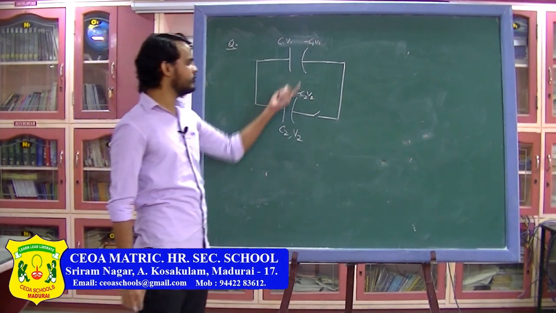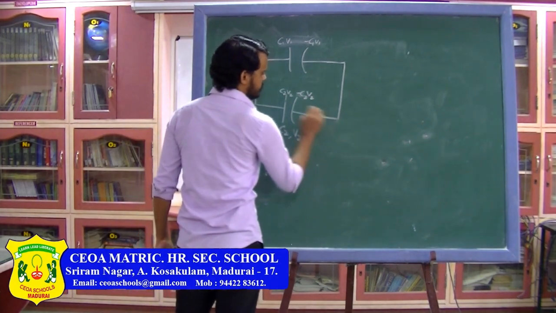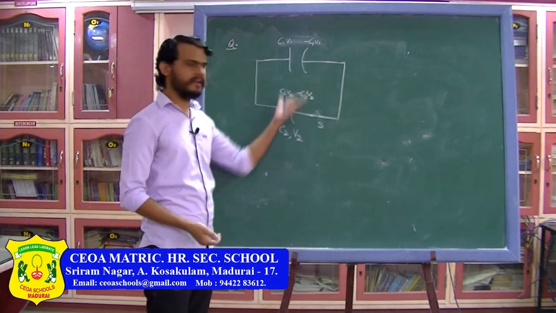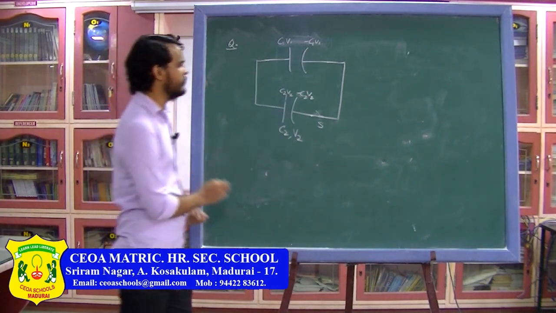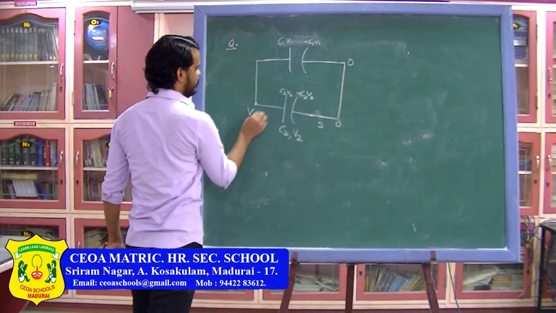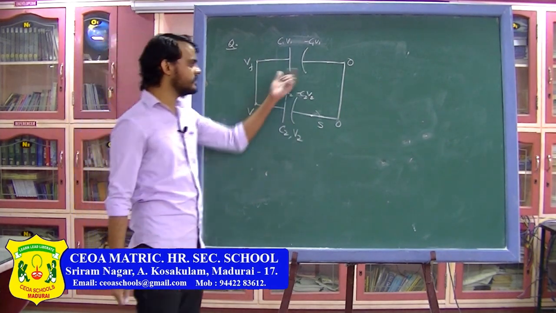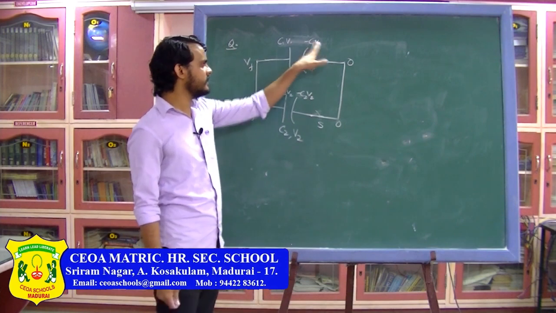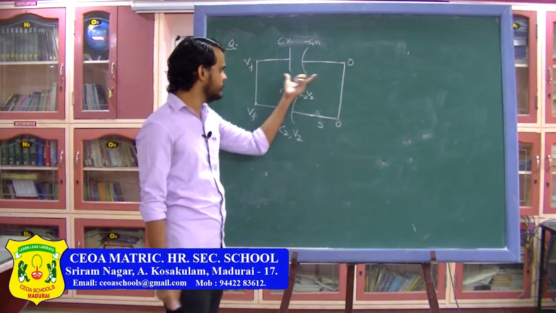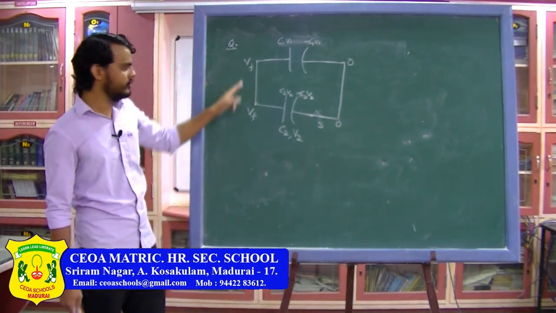So here initially both of them are at different potential. Now if I close the switch, both of the capacitors will finally achieve a common potential. So I am going to assume this potential is 0 and I am going to assume the potential here will be final. So initially the capacitors were charged to different potentials V1 and V2, but you know that if you are connecting a circuit and two devices are connected like this, they will have a common potential. So we have to find the common potential here.